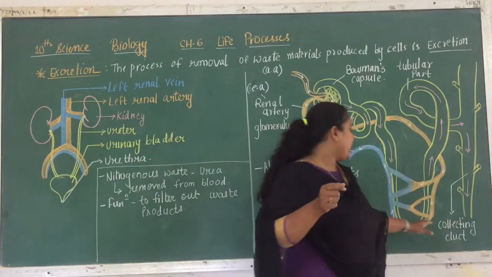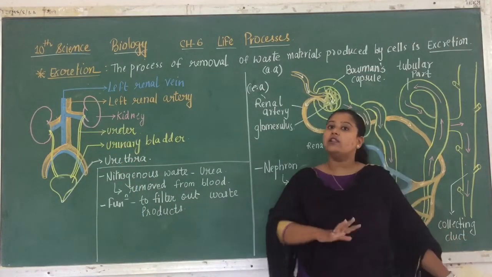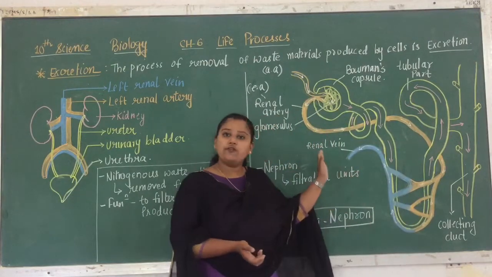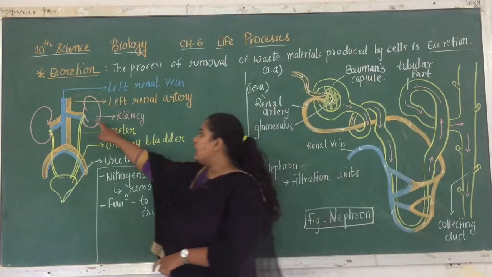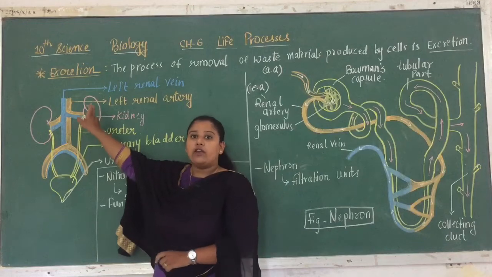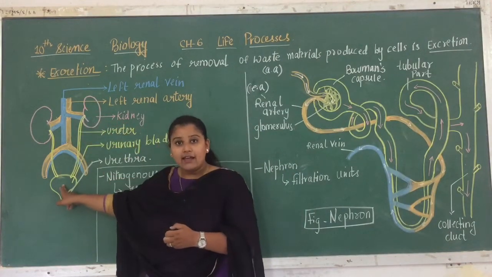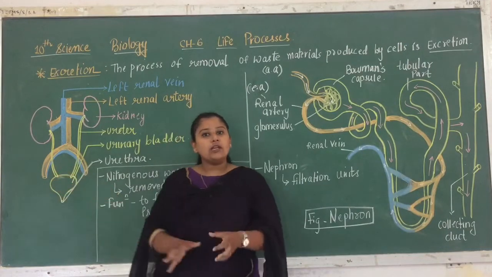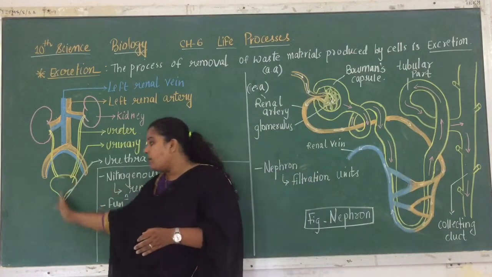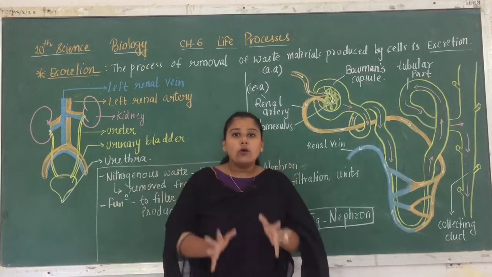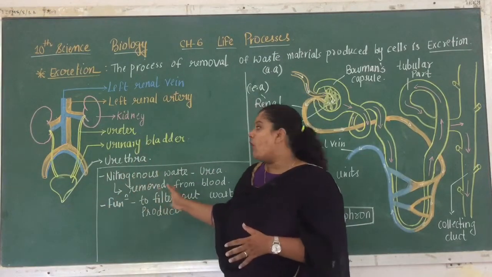So this collecting duct collects all the urine formed inside the nephron, and that urine opens at the end of the ureter. When the urine is collected by the ureter, it goes to the urinary bladder, and when the smooth muscles of the urinary bladder contract, the urine passes out. So this is the whole excretory system of humans.